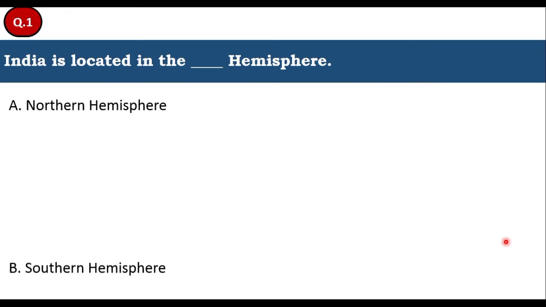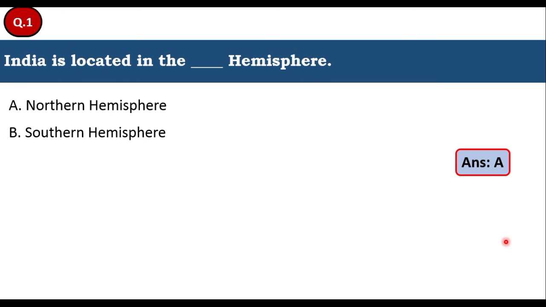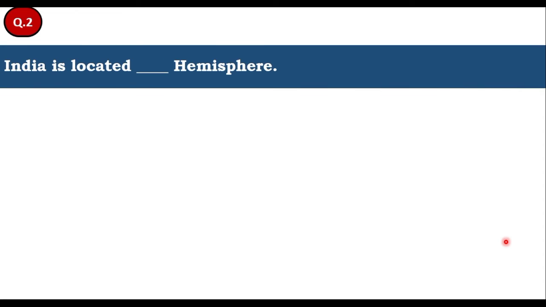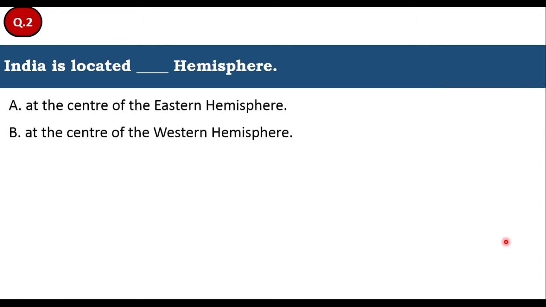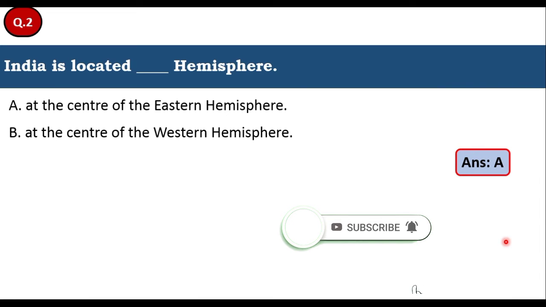He is asking whether it is located in the northern hemisphere or southern hemisphere. Yes, India is located in the northern hemisphere. All of you know that. The next question is, India is located in dash hemisphere: at the center of the eastern hemisphere or at the center of the western hemisphere. Yes, India is located at the center of the eastern hemisphere. Therefore, option A is the right answer for this question.